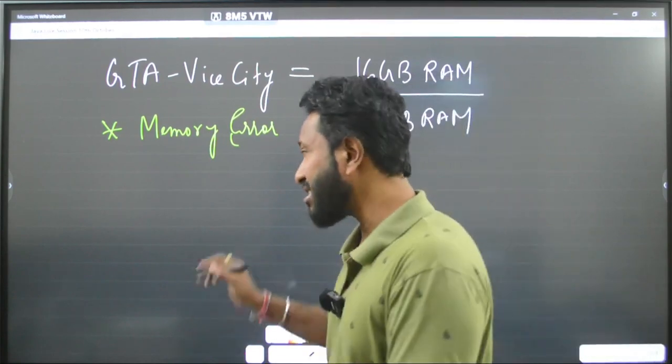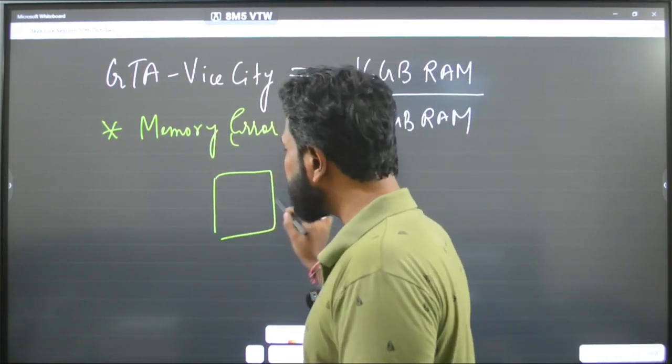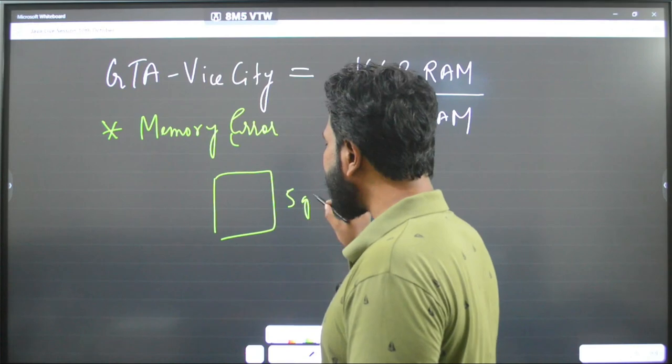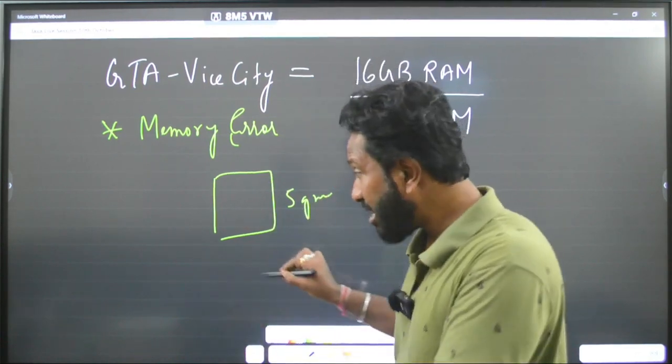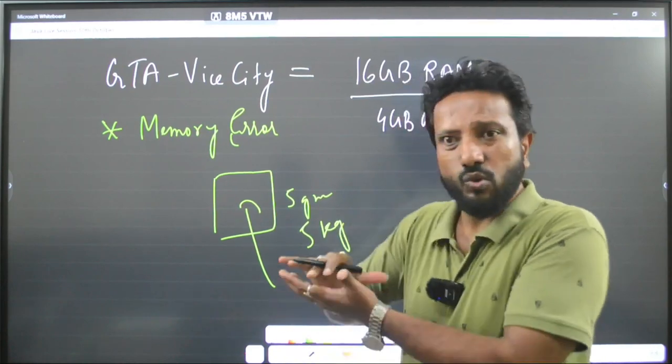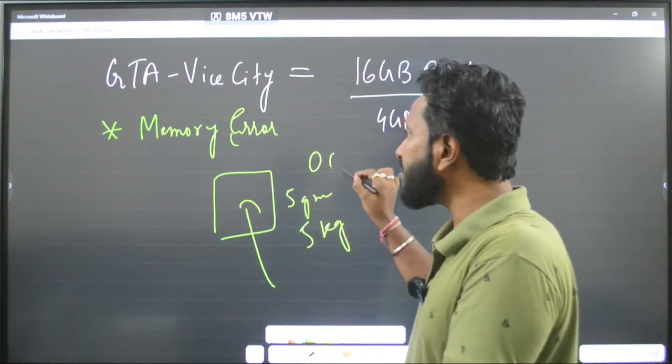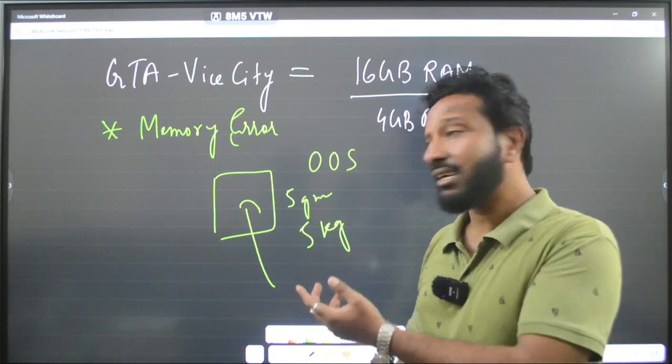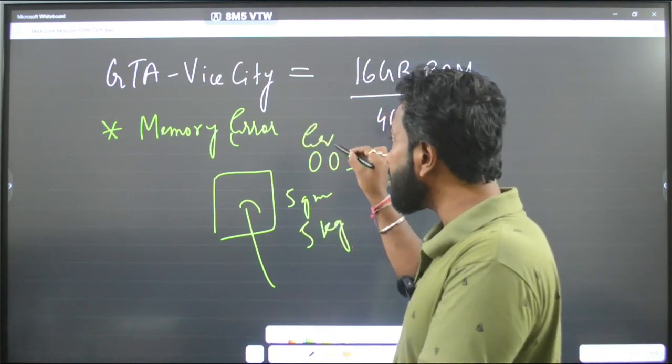Something like this. I have 5 grams of something. In that, I am forcefully trying to insert 5 kg. No space. It will say out of space. Understanding? These are errors.